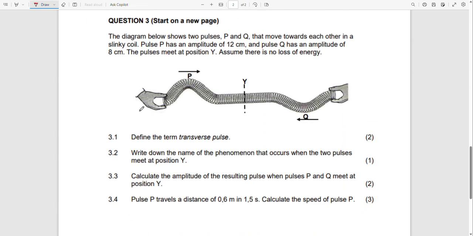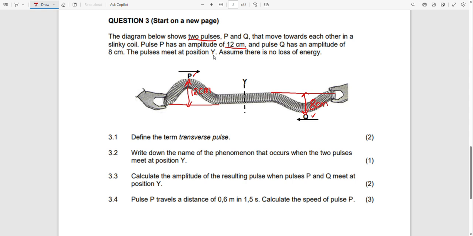Okay, let us try to look at this example, which is question 3. They say in the diagram below we have two pulses, P and Q, pulse P and pulse Q. We can see them here, they move towards each other in a slinky coil. The pulse P has an amplitude of 12 centimeters. That means from here up to that maximum point we have 12 centimeters. And pulse Q has an amplitude of 8 centimeters. That means from here up until there we have 8 centimeters.